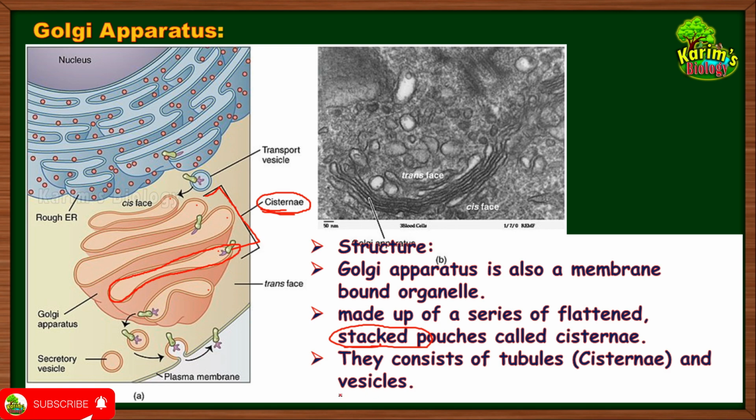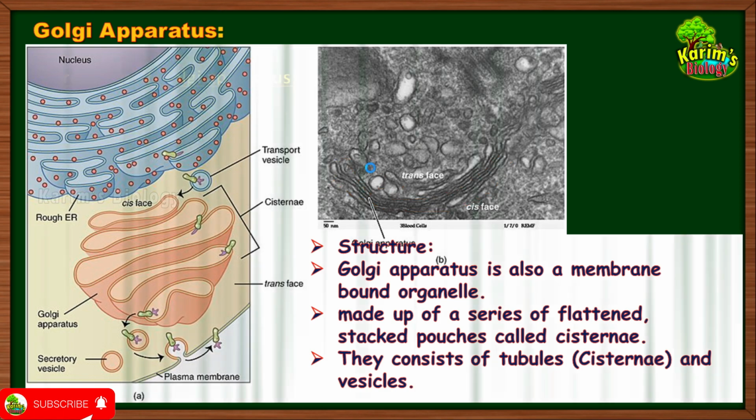along with some vesicles. What are these vesicles? Vesicles are small round structures. Can you see these small round bag-like structures? These are called vesicles. That means the Golgi apparatus is formed by these flattened pouch-like structures along with small vesicles. Together they bundle and form the Golgi apparatus. The same thing you can observe under the electron microscope, where you can find these flattened sac-like structures along with small vesicles. Together they form the Golgi apparatus. Okay, that's about the structure of the Golgi apparatus.